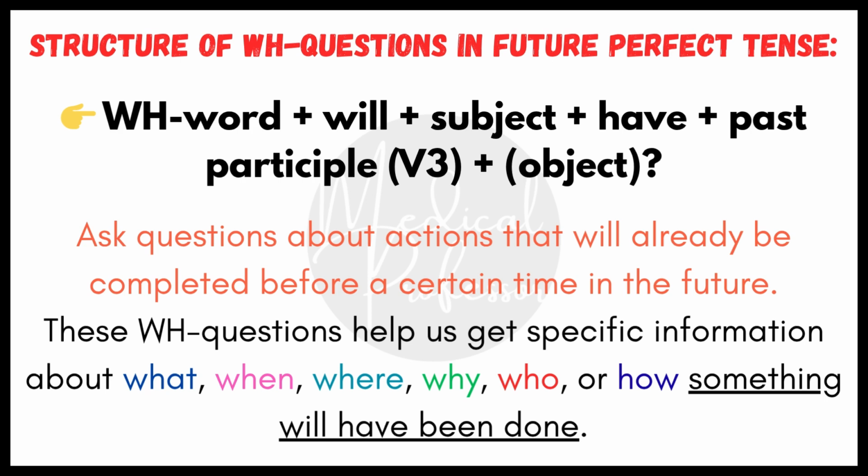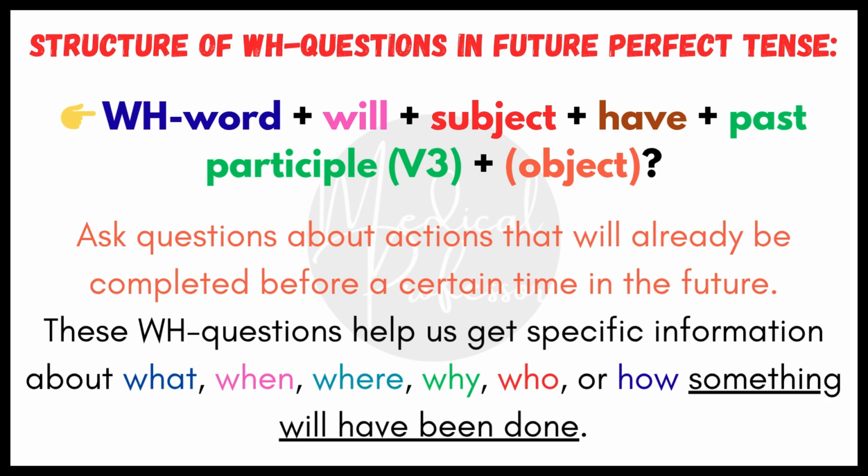WH word plus will plus subject plus have plus past participle (V3) plus object. We use this structure when we want to ask questions about actions that will already be completed before a certain time in the future. These WH questions help us to get specific information about what, when, where, why, who, or how something will have been done.